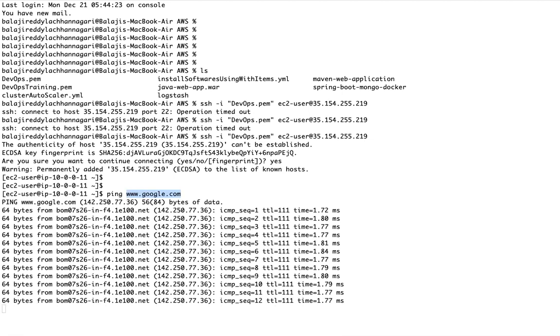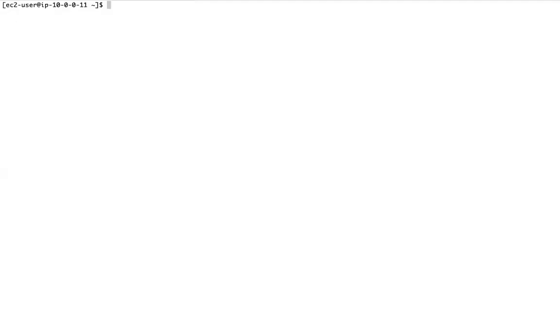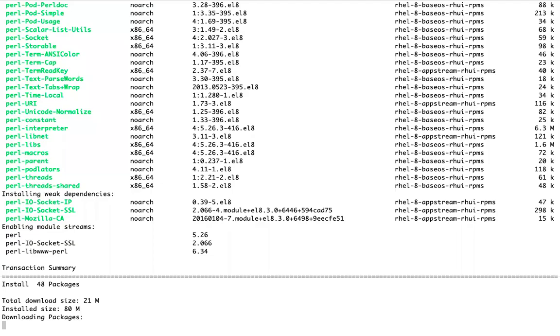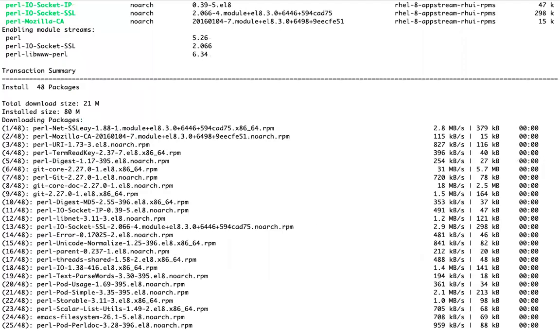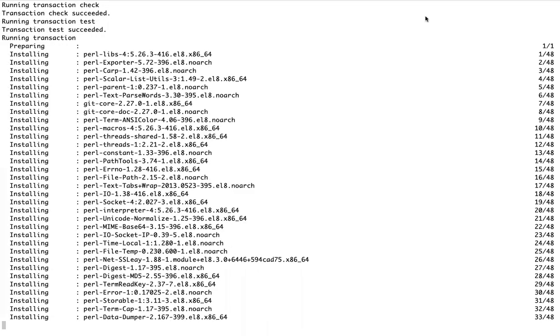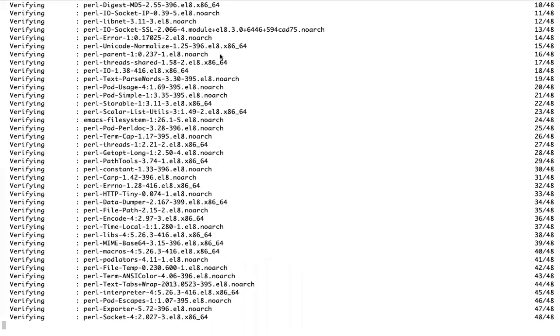Let's see. I want to install some softwares. Will it be able to talk to internet and get the required packages in this server? So this is the public subnet server. We have access to the internet.